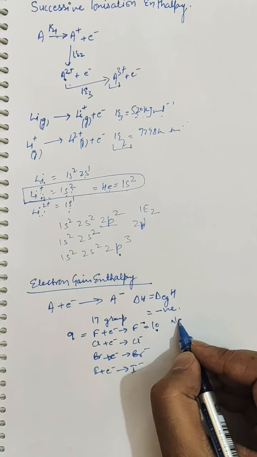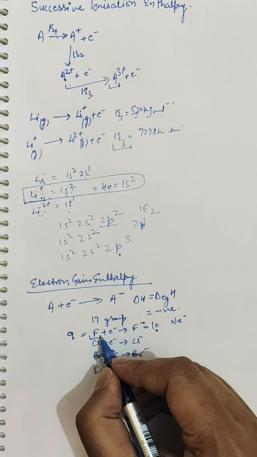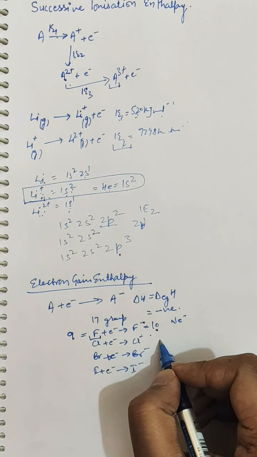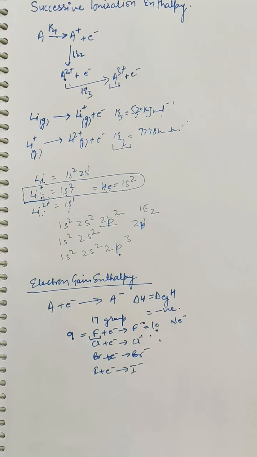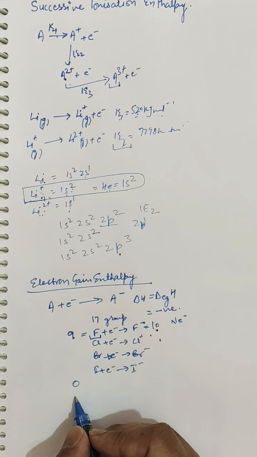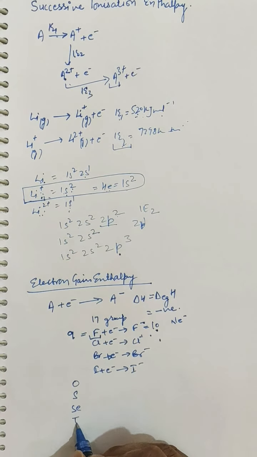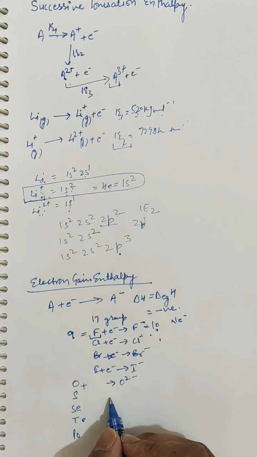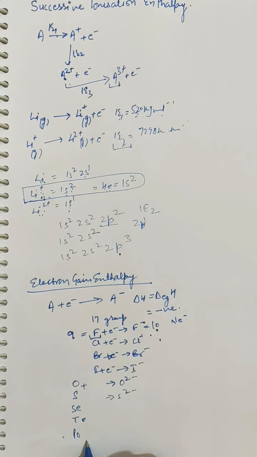So basically halogens achieve the electronic configuration of the next noble gas, due to which they have a higher value of negative electron gain enthalpy. Similarly, 16th group elements like oxygen, sulfur, selenium, tellurium and polonium also gain electrons and get converted into anions, that is O2 negative and S2 negative. Similarly other elements also have a negative value of electron gain enthalpy.